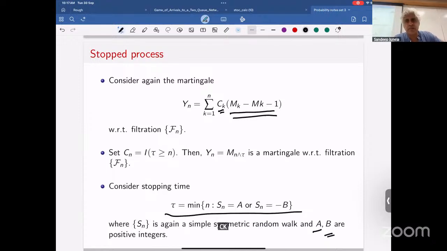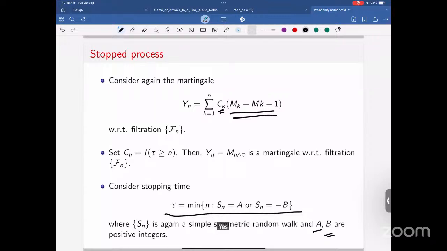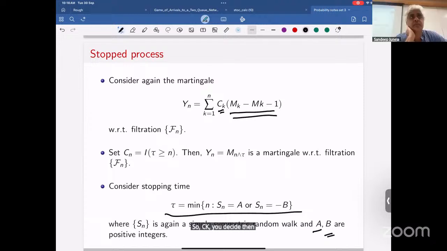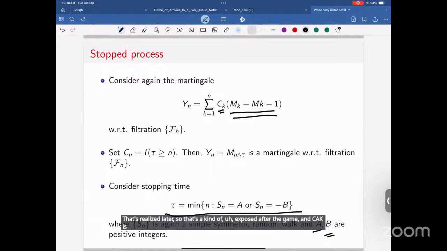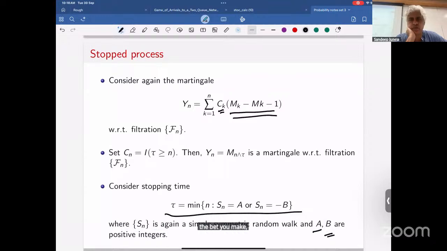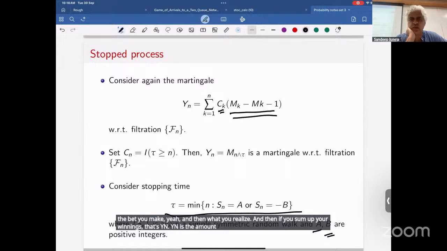At time k minus 1, you decide how much you're going to bet on game k. Then Mk minus Mk minus 1 is what you win in the casino in that game, realized later. So Ck is known ex ante, the bet you make, and the winning is what you realize after the game. If you sum up your winnings, that's Yn. Yn is the amount you've won in n steps.